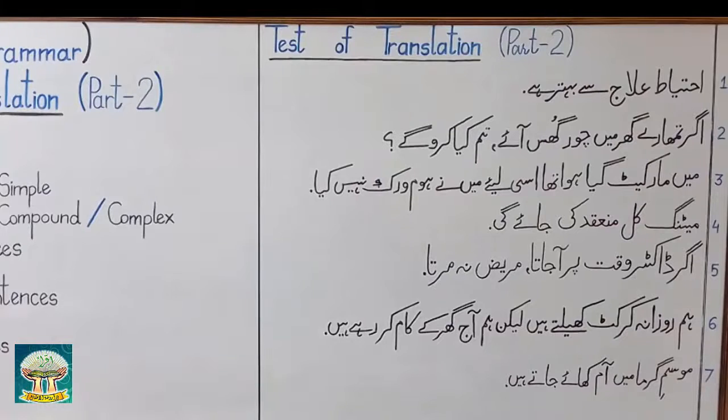I have given you mixed sentences here, and the sentences written on the board belong to tenses, passive voice, conditional and fixed sentences. You have to first identify which type of sentence this is, and then accordingly translate it. Sentence number 1,